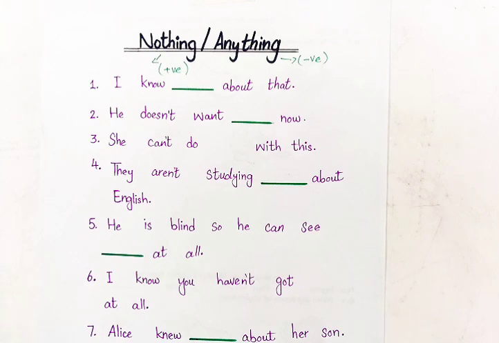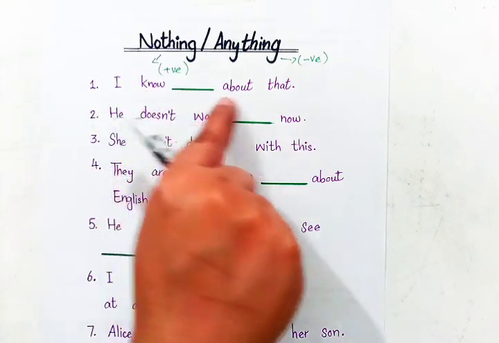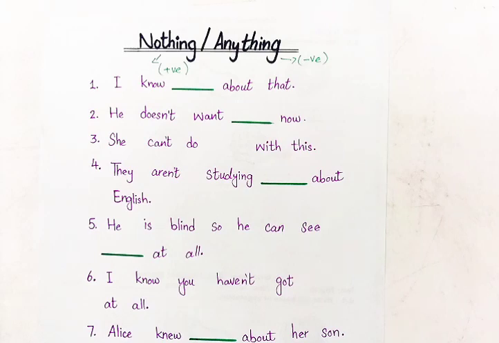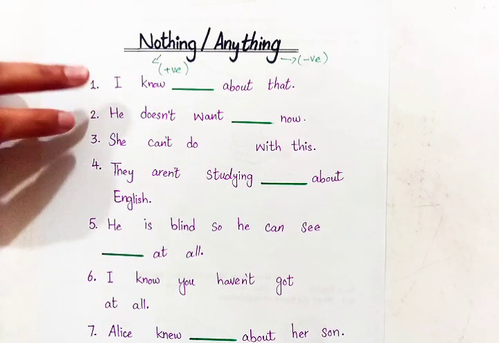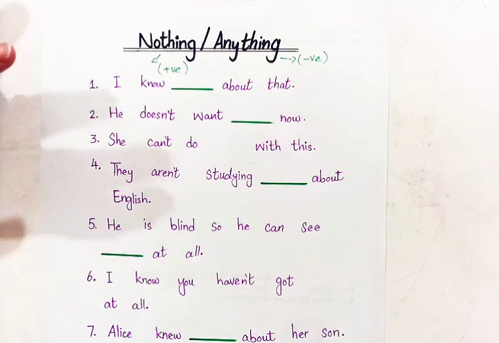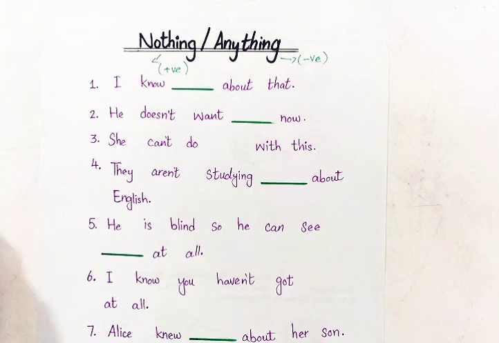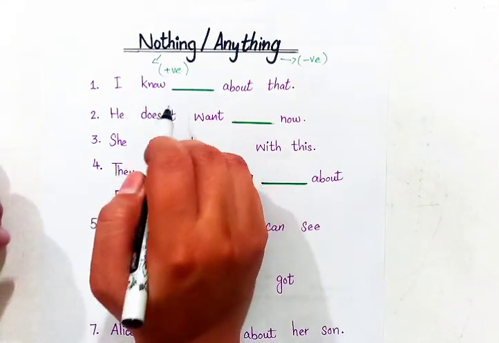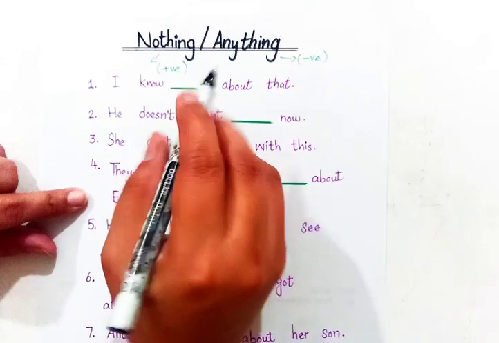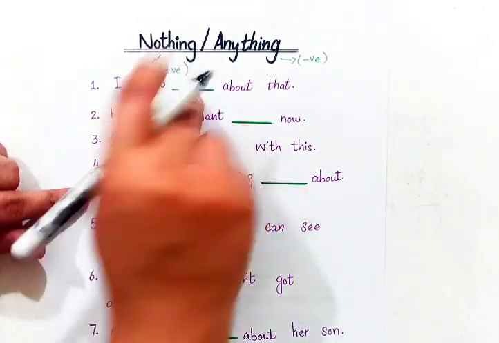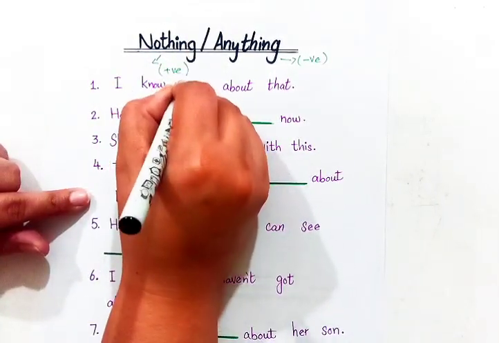Now you are thinking, what's the difference? So let's have some examples. First example we have: I know blank about that. As you can see, there is no negative sentence. There is nothing negative in this sentence. So for positive sentences we use the word nothing. So, I know nothing about that.